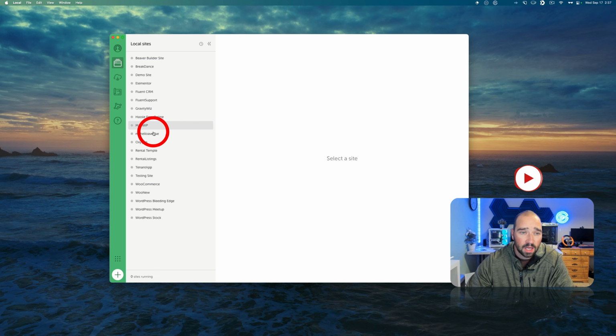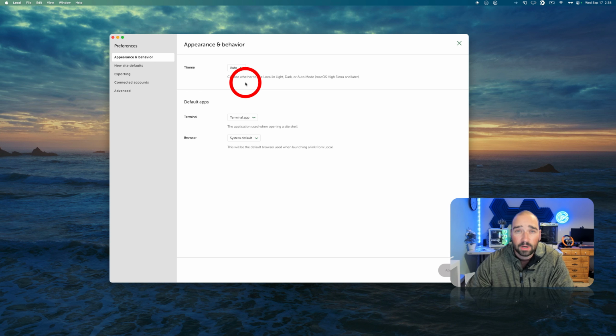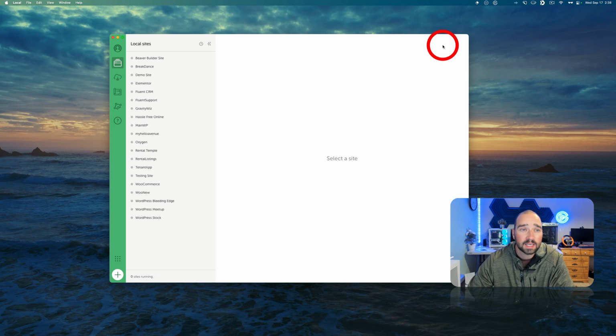You can see I have a lot of local sites here. You can log in to Local, and there's preferences. The preferences are the theme. Do I want light? Do I want dark? Etc. I'll just leave it. What terminal app you use if you use something different. What browser you want this to launch in, so if you again use something different. And then there's some defaults, exporting, advanced, etc. If you want more information on that, do let me know in the comments and I can clarify as well.